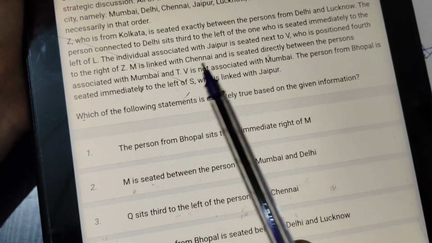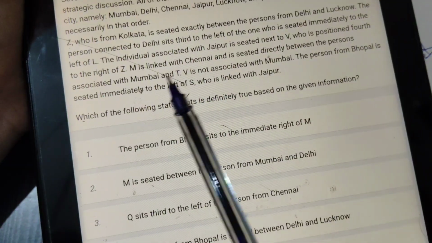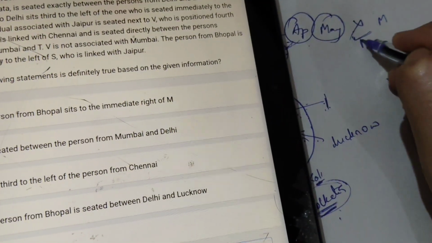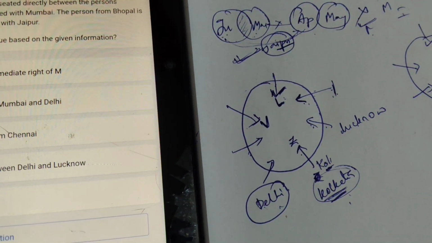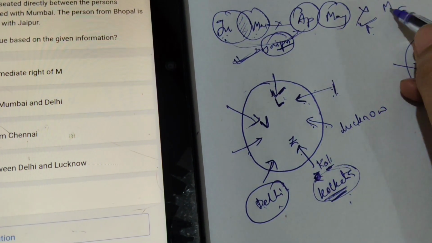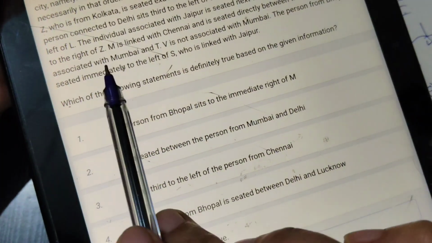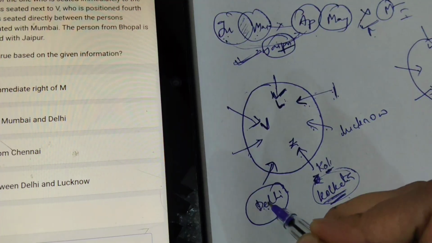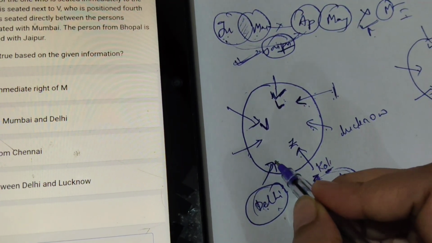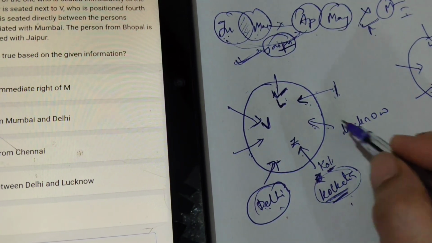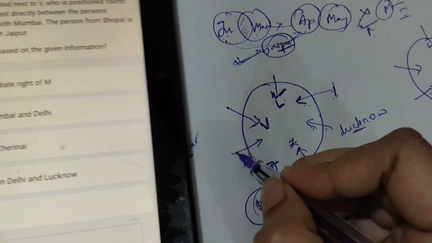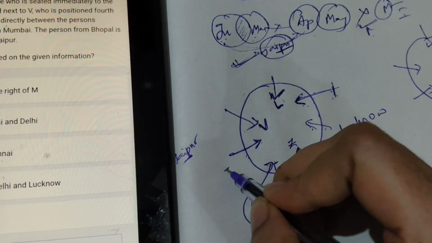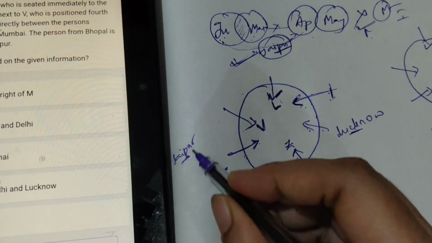Okay, next, M is linked with Chennai. So M is from Chennai and is seated directly between the persons, okay, associated with Mumbai and T. So M is seated between Mumbai and T. Okay, now see what are the positions. See, M is from Chennai, so I should have place and location vacant. Here location is there, only place person is vacant, so no chance ikkada, no chance ikkada, location already undi only. Okay, only these two positions are vacant. Okay, person vacant, location vacant. Okay, but here possibility of Jaipur is there.